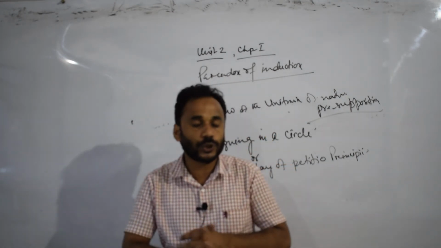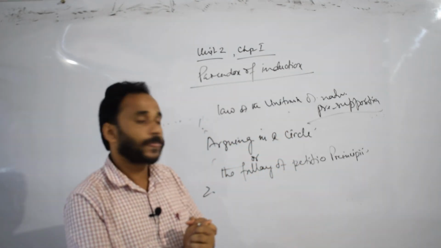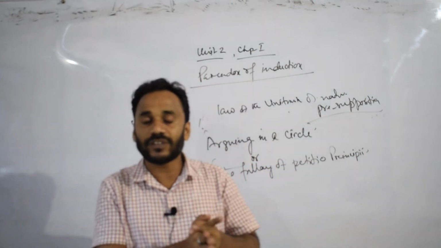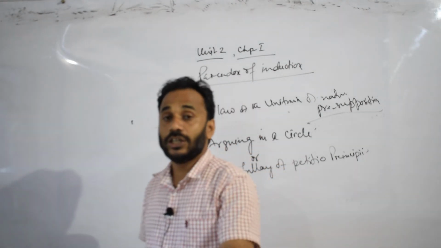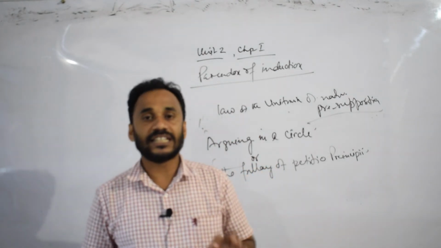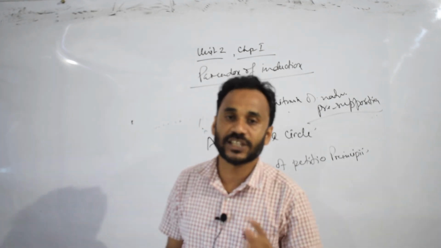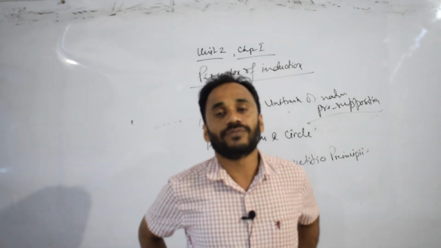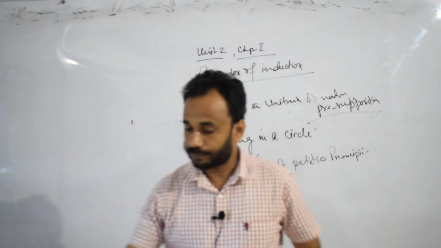So, in conclusion, the law of uniformity of nature is a presupposition, and we must accept this law, because if it is not accepted, it will be impossible for us to generalize the induction process. That means it is the ground of induction. This law can never be the result of induction. In fact, this law is the ground of induction.